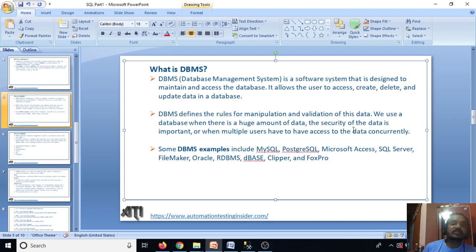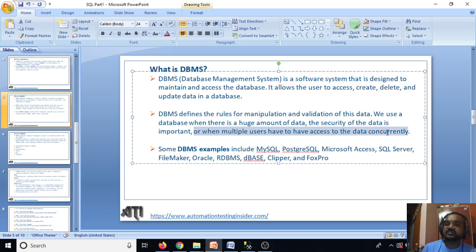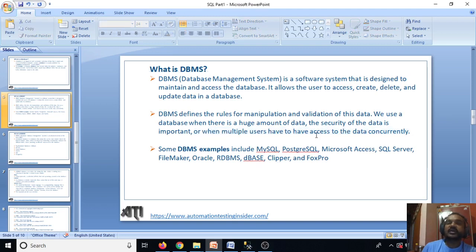The DBMS defines the rules and regulations for how the data would be updated, manipulated and validated. We use a database when there is a huge amount of data, when the security of data is important, or when multiple users have to access the data concurrently. Those rules are defined under DBMS, the database management system.